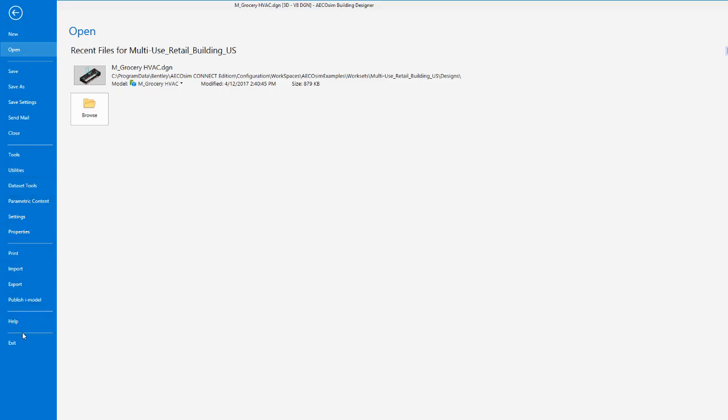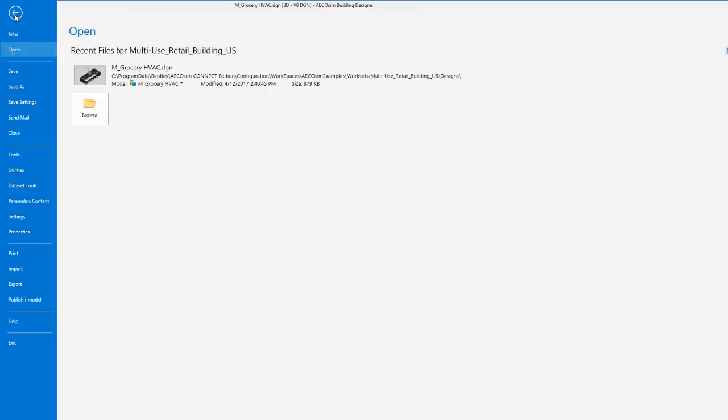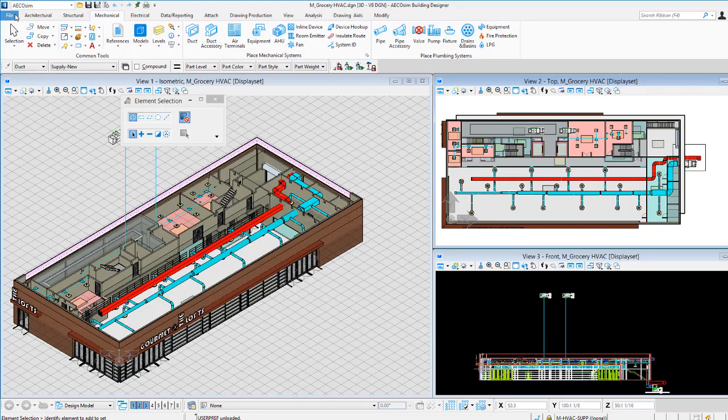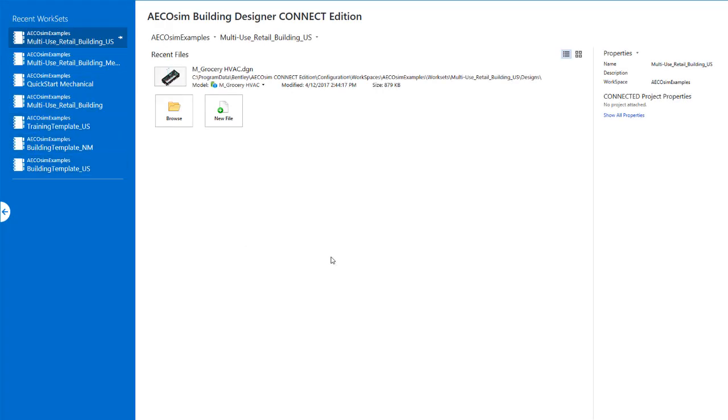See at the bottom we have help and exit. Now you can hit the escape key on your keyboard. That will take you back to the file itself. If I go back to the file tab, you can use the arrow up here to do the same function. Now if I choose close from this menu on the left here, you see that takes me back to the work page we were looking at earlier.